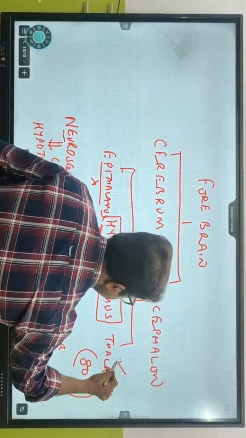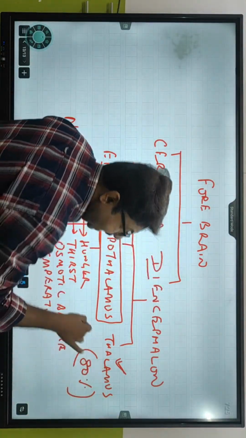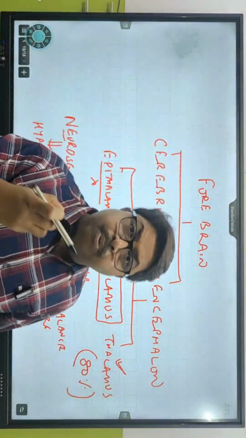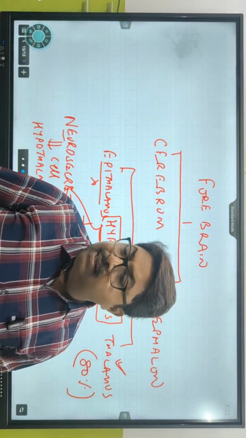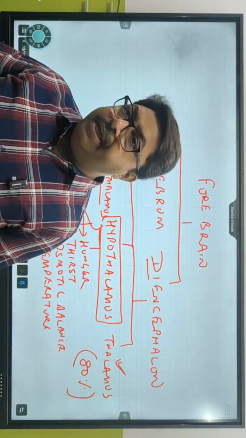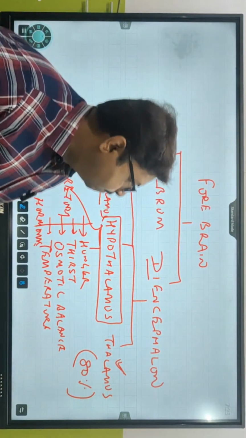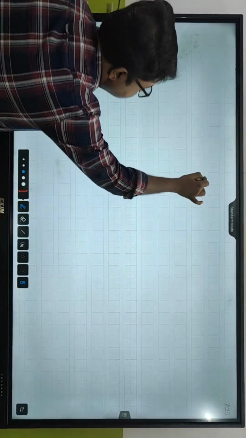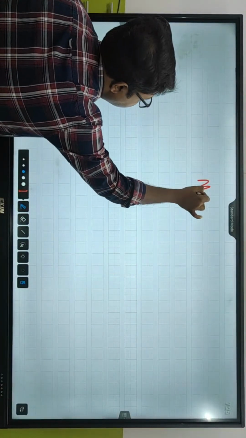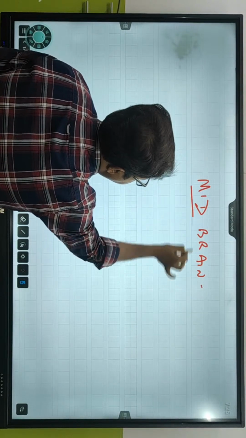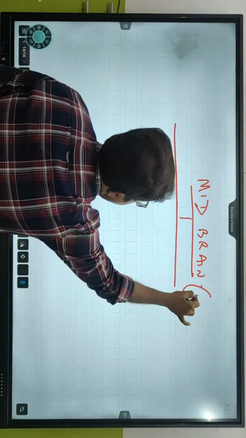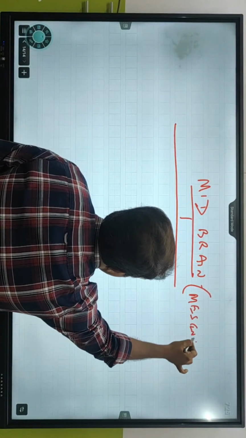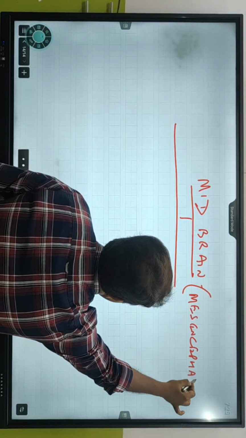Thalamus का function क्या है? Thalamus का function, it helps in getting all the sensory inputs of your body. Okay. So this is about thalamus. So next day what we're going to start is we're going to start with the midbrain. Midbrain. Other term is what? Mesencephalon.